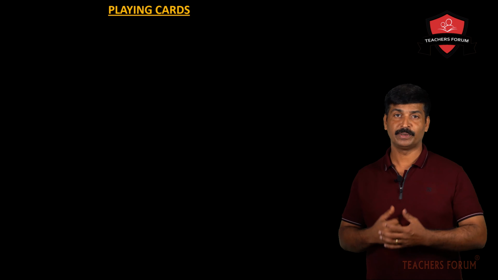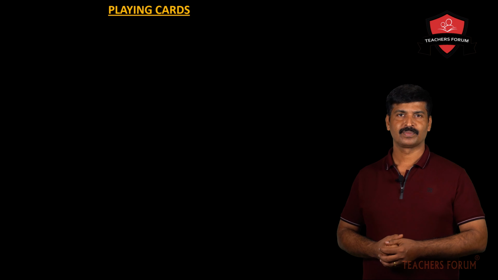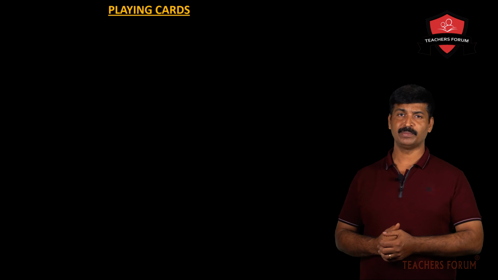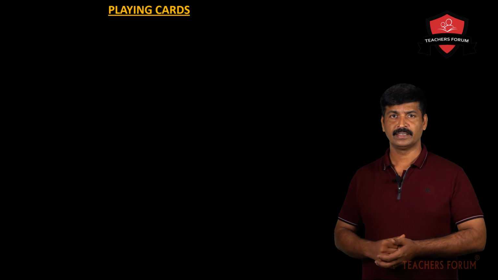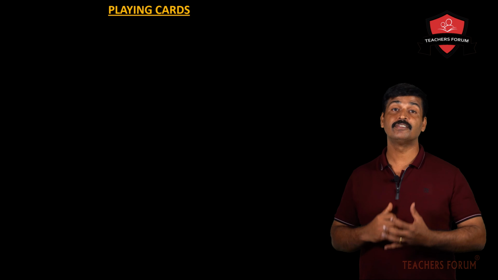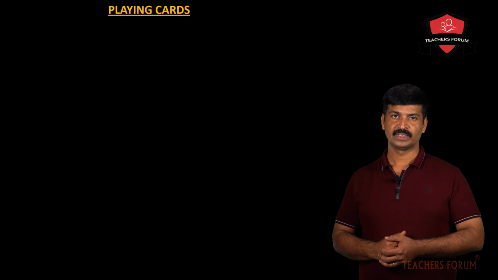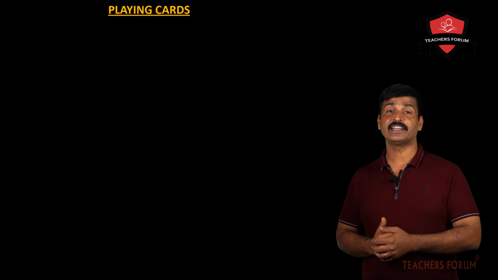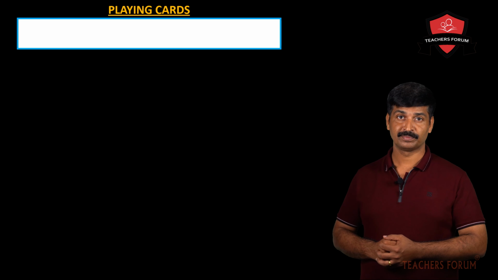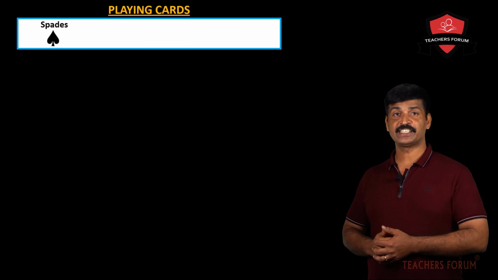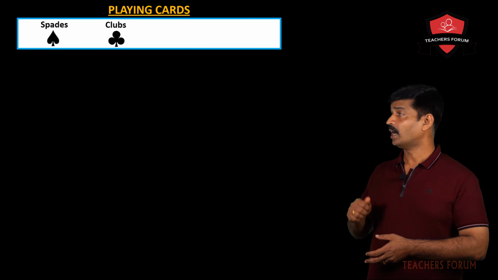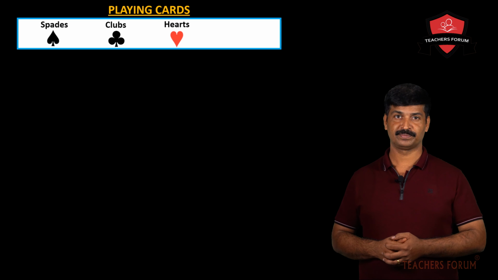Now we will discuss playing cards. You might have seen playing cards. Can you tell me how many playing cards will be there in a deck? In a deck of cards, there will be 52 playing cards. These 52 playing cards are divided into 4 suits, namely spades, clubs, hearts and diamonds.